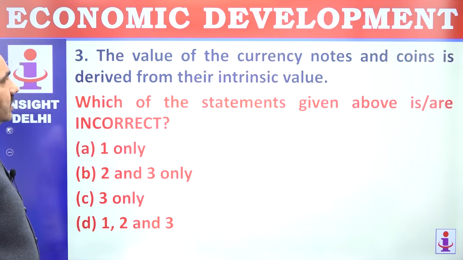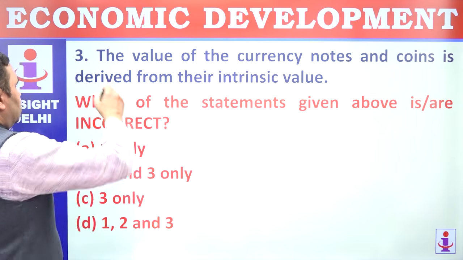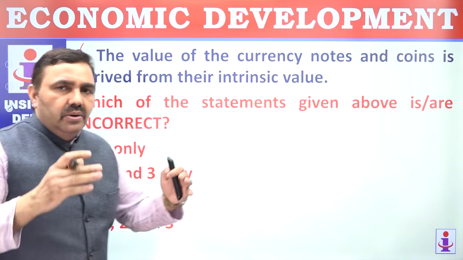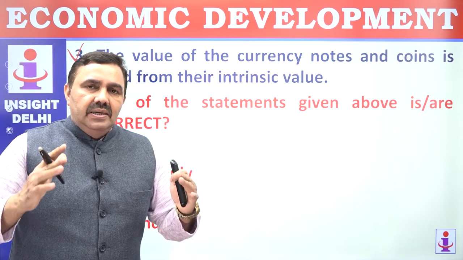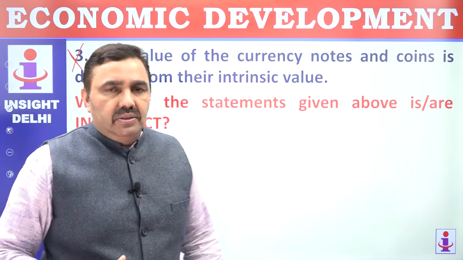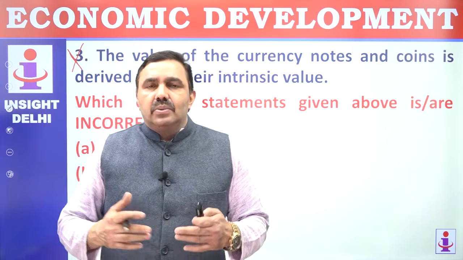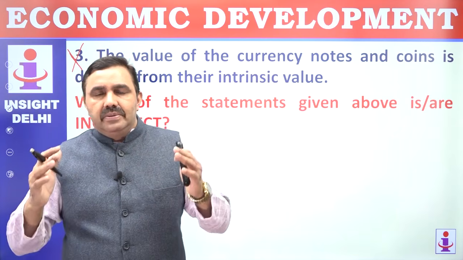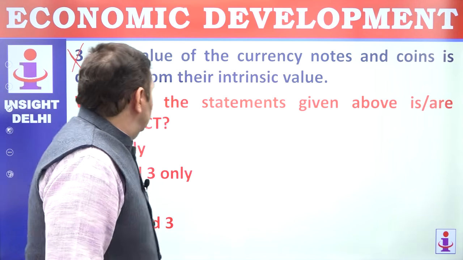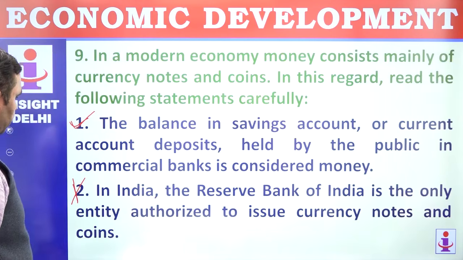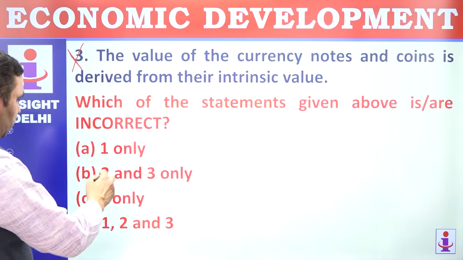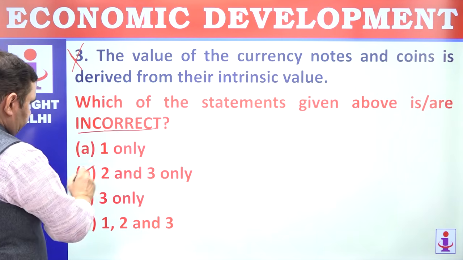Number 3, the value of currency notes and coins is derived from the intrinsic value. No, we are living in the age of token currency or fiat currency. Fiat means the order of the government. The government's promise gives value to the note. You have, let's say, a 1,000 rupee note, 2,000 rupee note, 500 rupee note. That is not worth 500. That is just a piece of paper. Your government says we are no longer accepting it. So 1 and 3 are incorrect, 2 and 3 are incorrect. So the option here is B.